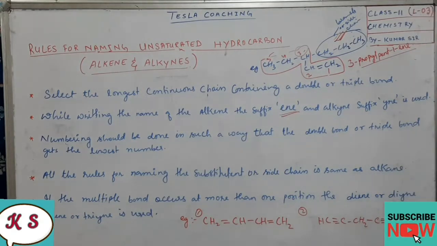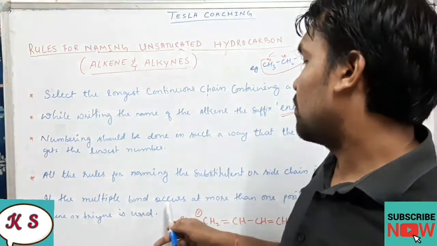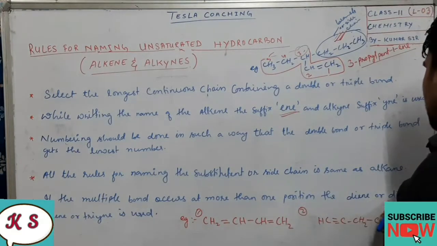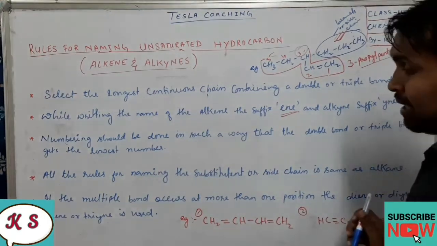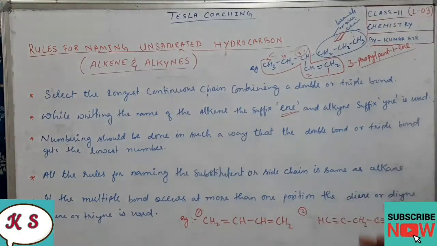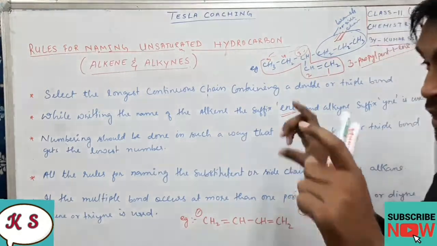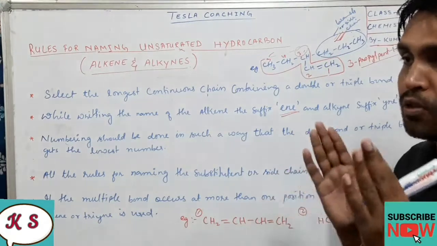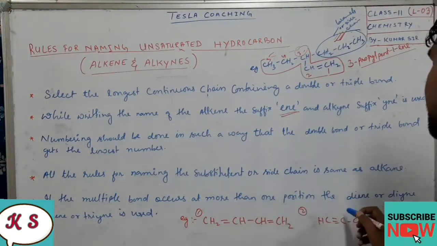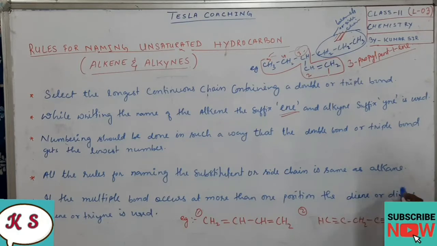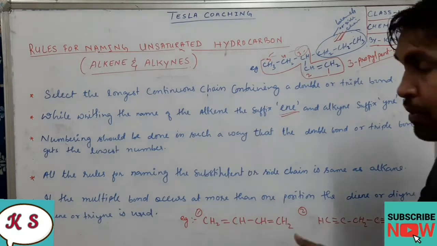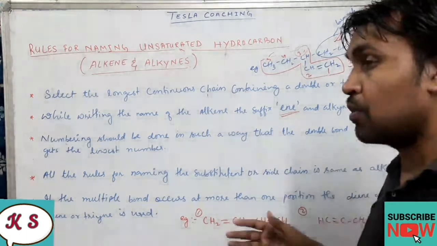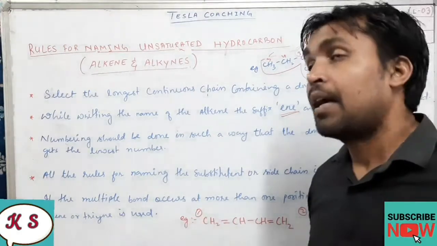If the multiple bond occurs at more than one position, then we use diene or diyne. If the number of double bonds in a single compound is 2, or if the double bond occurs 3 times in a single compound, then what prefix do we use? Di. For a triple bond it will be diyne, and for a double bond it will be diene. And if there are 3 double bonds in a single compound, then triene.